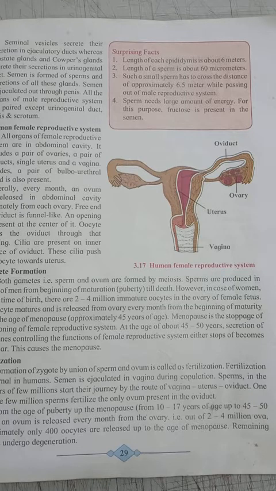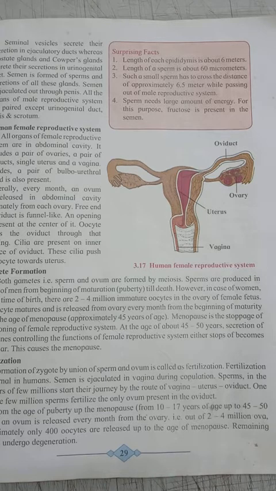The age of puberty means around 13 to 15 years old. That age is called the maturation age or puberty age. At that age the testes start producing sperms, and they keep producing sperm till the death of the man.